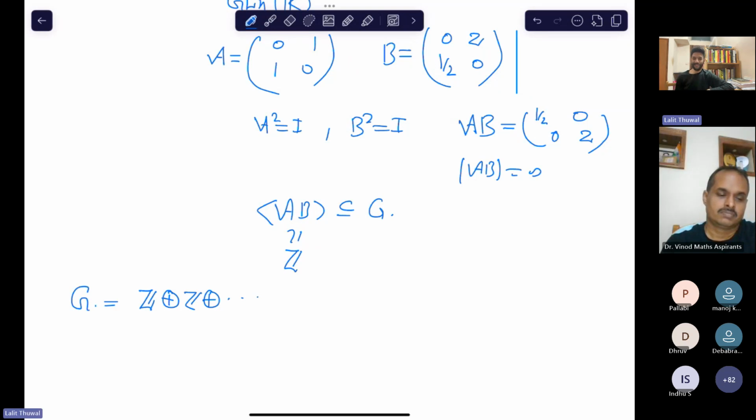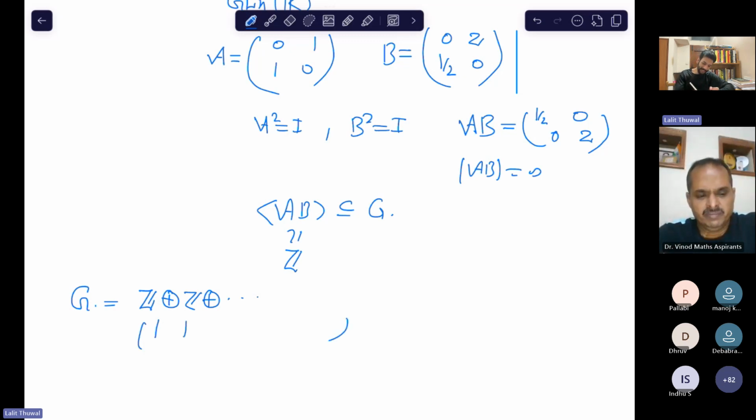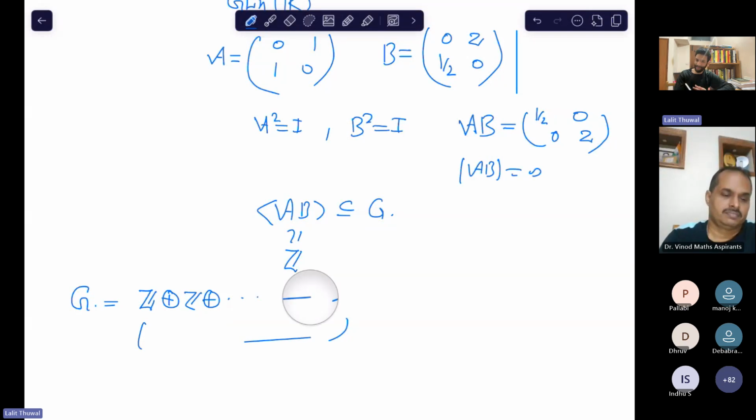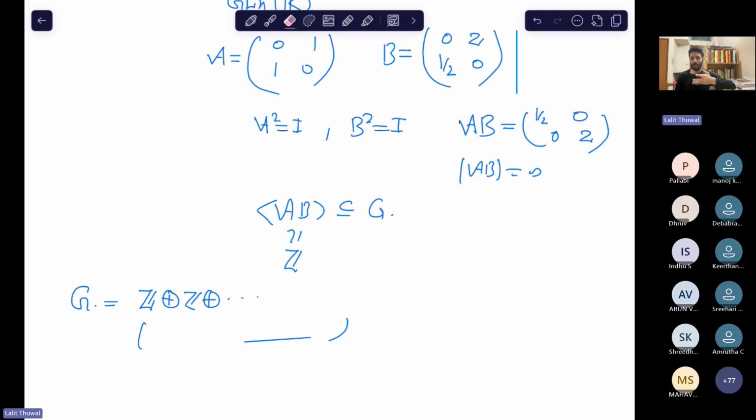Direct sum of Z, right? What does this mean? It consists of sequences where each element is an integer, but after some stage, all elements would be 0. Only finitely many terms of the sequence can be non-zero. You can say it in this way. So what do you think about this group? Is this group finitely generated?